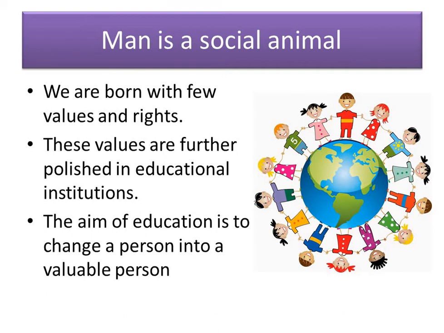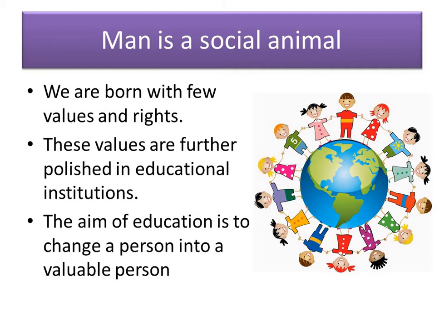You are born with some values and rights, and these values are polished in educational institutions, let it be school or college. And you know, children, the aim of education is to change a normal person into a valuable person. The main aim of education is not to make you read and write, but to transform you, to change you, to alter you into a new person.